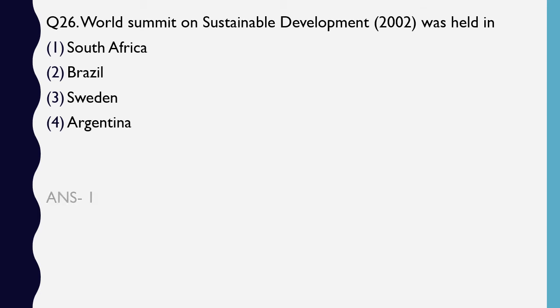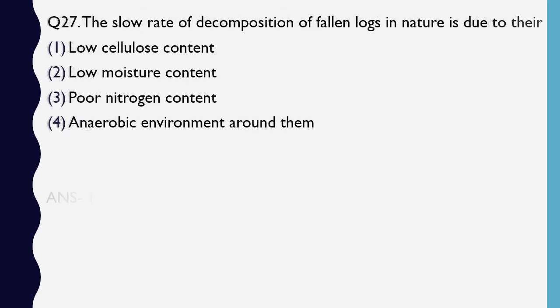The correct answer is option 1, South Africa. Question number 27. The slow rate of decomposition of fallen logs in nature is due to their low cellulose content, low moisture content, poor nitrogen content, or anaerobic environment around them. The correct answer is option 2, because of the low moisture content.